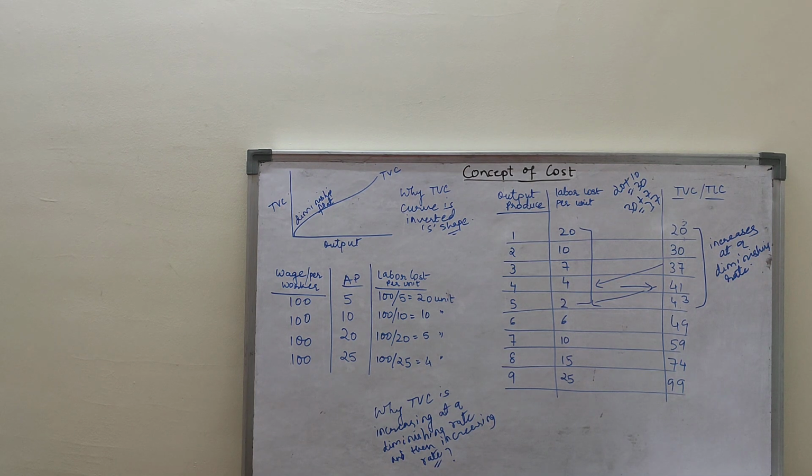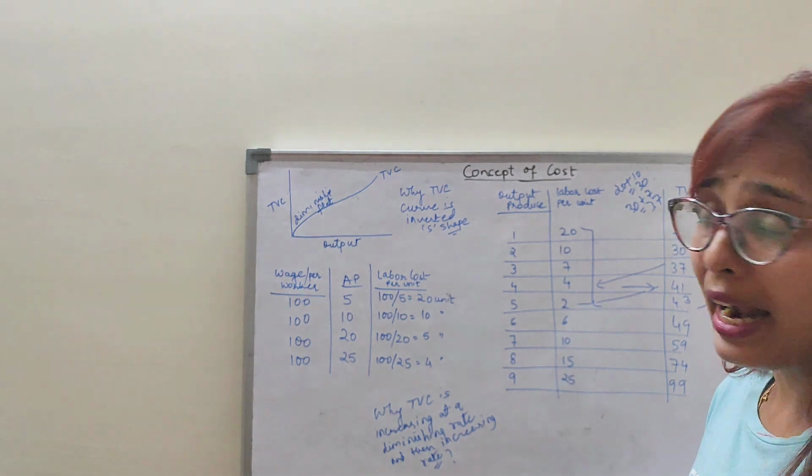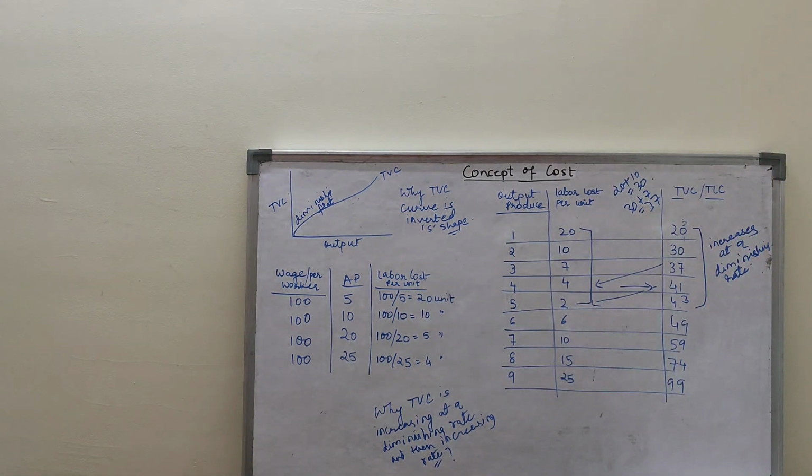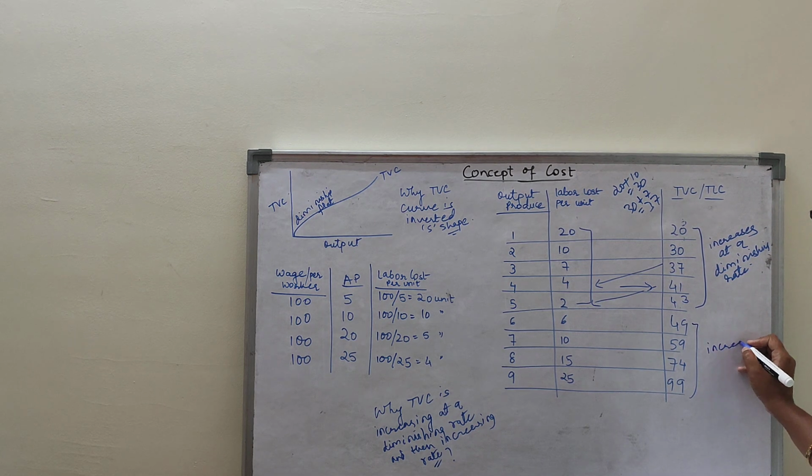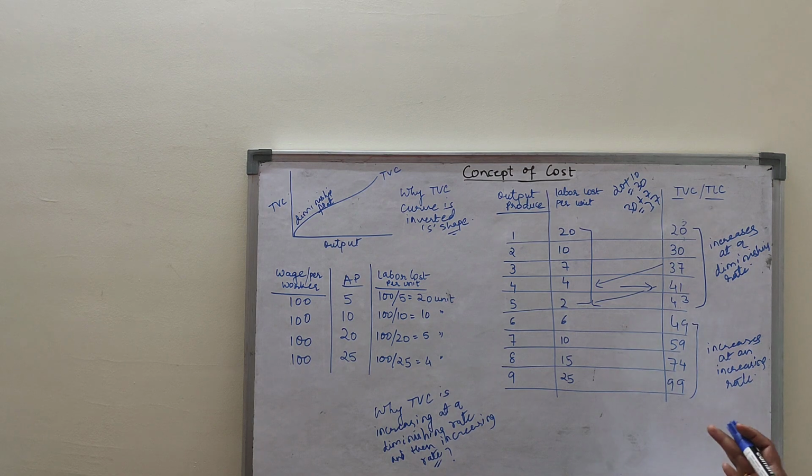So in the second stage, as labor becomes expensive, my AP falls. So TVC increases at an increasing rate and we are adding more in the total. Why does it increase at an increasing rate? Because now labor is expensive and we are adding more in the total. That's why TVC increases at an increasing rate. Clear children, up to this point?